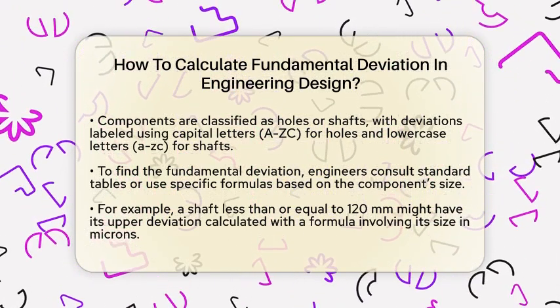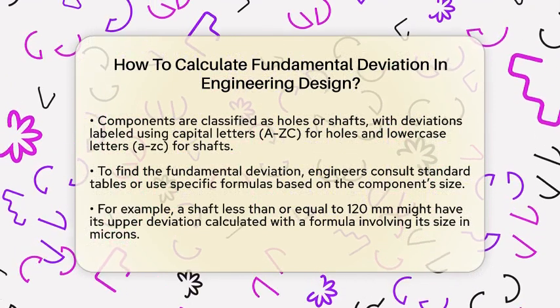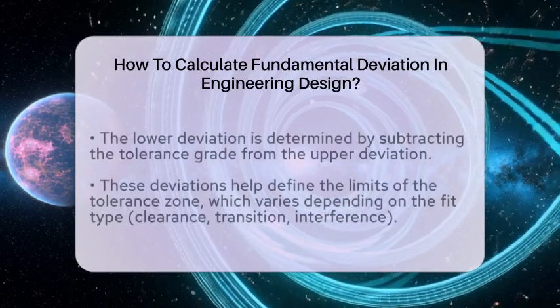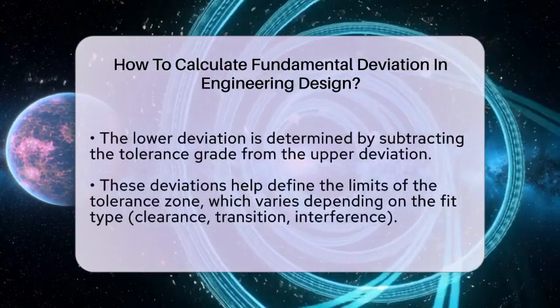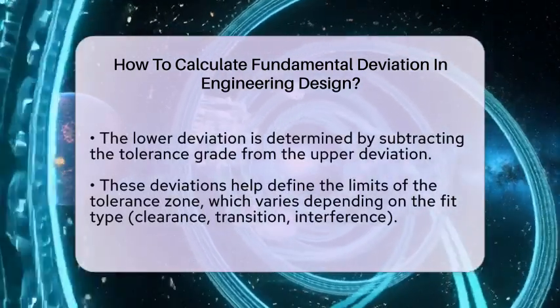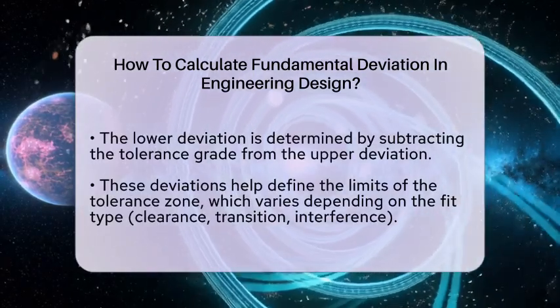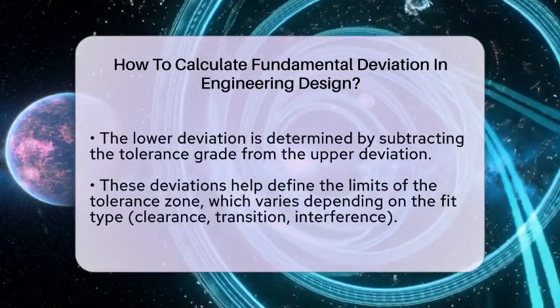Once you have the upper deviation, the lower deviation can be found by subtracting the tolerance grade, which is a measure of the total permissible variation, from the upper deviation. This gives you a clear picture of how much the part can deviate from the basic size in either direction.